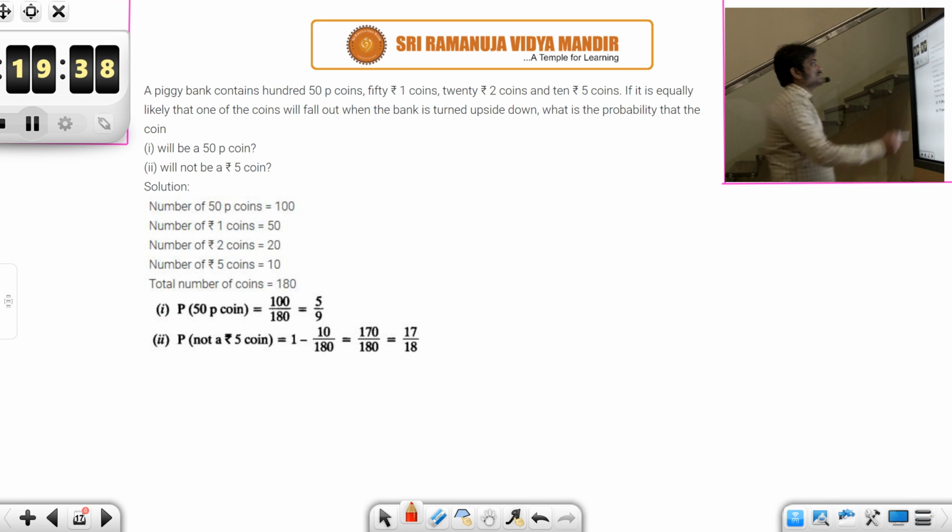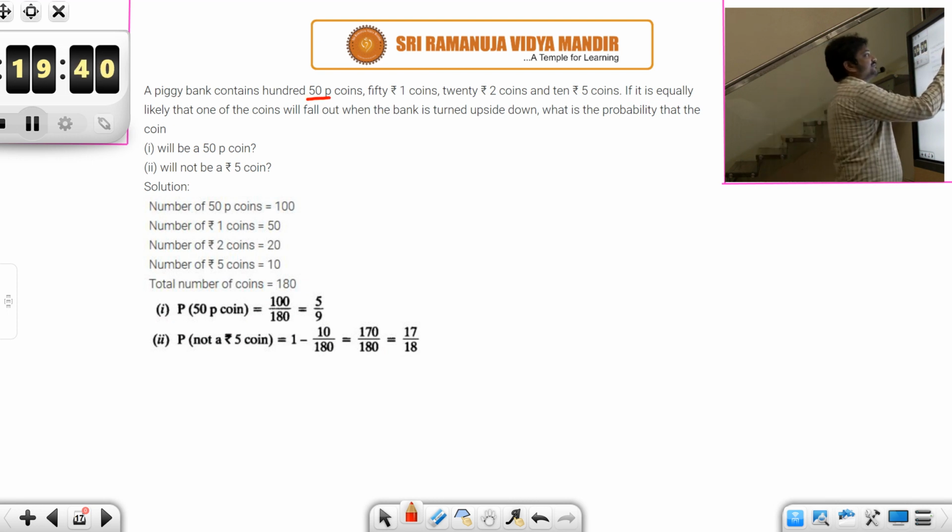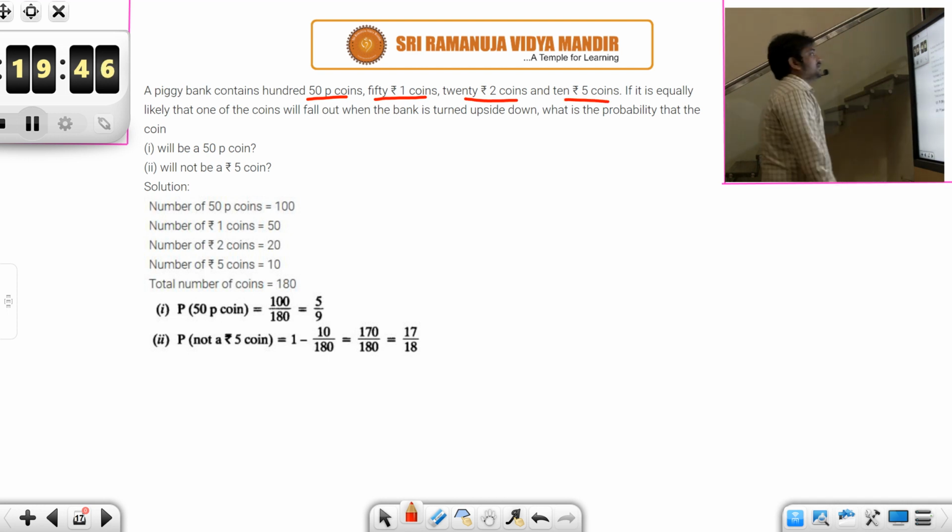Next. A piggy bank contains 100 50 paisa coins, 50 1 rupee coins, 20 2 rupee coins and 10 5 rupee coins. It is equally likely that one of the coins will fall out when the bank is turned upside down. What is the probability that the coin will be a 50 paisa coin?